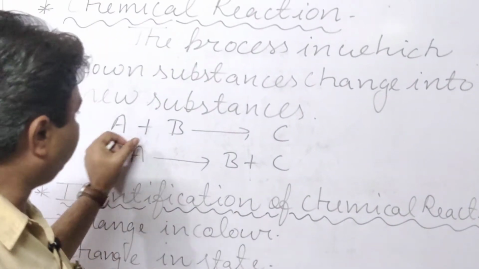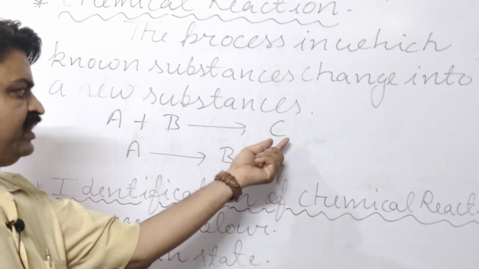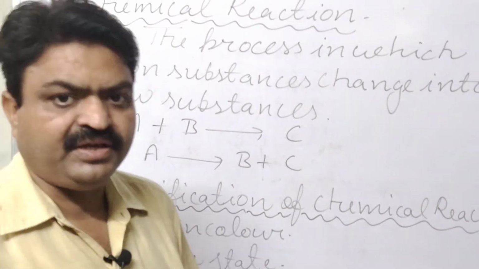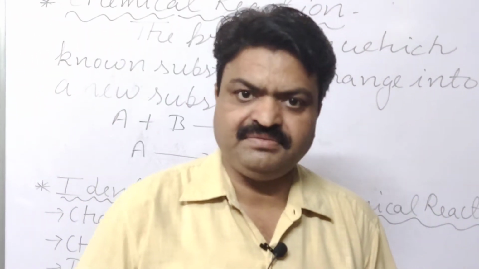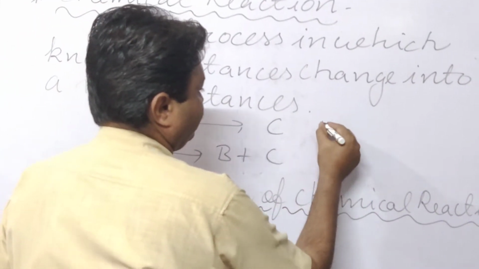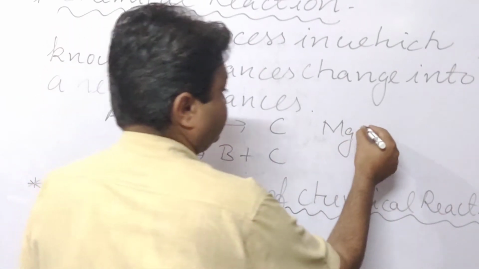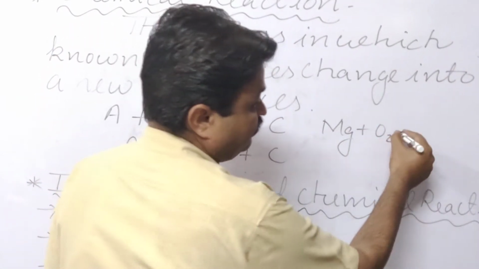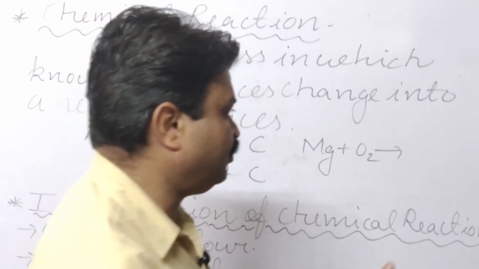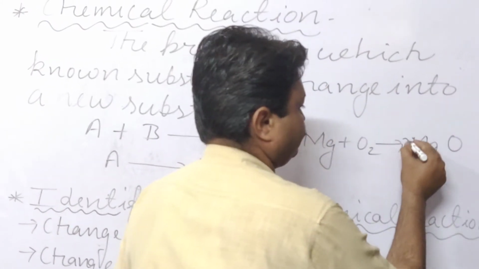So here A plus B is reacting with each other, and what are they forming? They are forming C. Like in your NCERT, the first chemical reaction given is that if we burn a magnesium ribbon in the presence of oxygen, then it forms magnesium oxide, student.